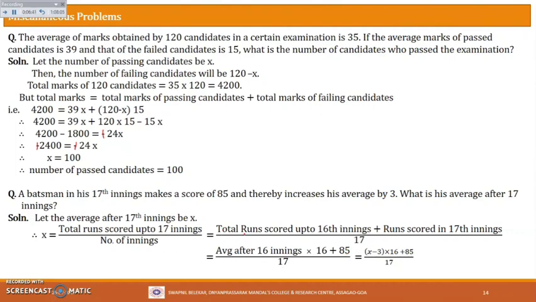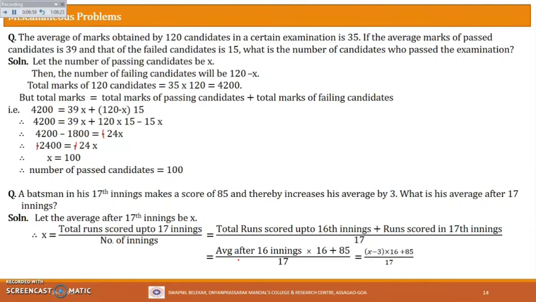Now let us have a look at this one. Total runs scored up to 16th innings. So total runs scored up to 16 innings will be what? Again from the definition of average, by the formula of the average, it will be what?